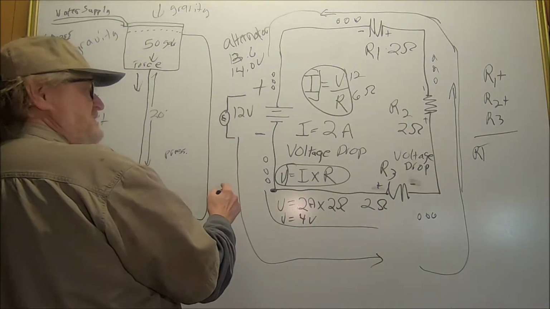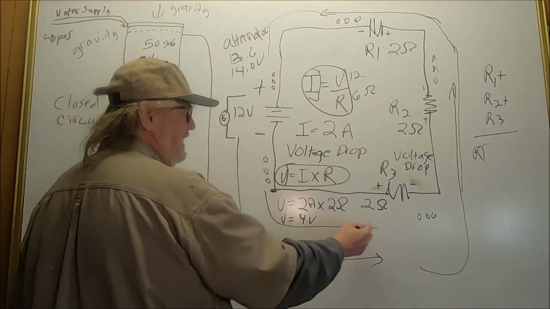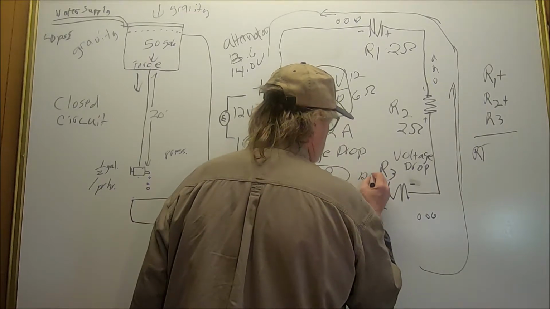So in a closed DC circuit, when I measure here coming from the negative side of the battery, this is my first resistor I encounter. I should have 12 volts in a good circuit.